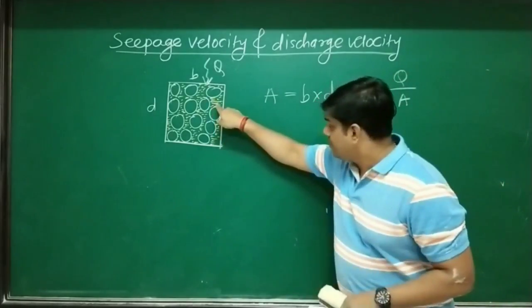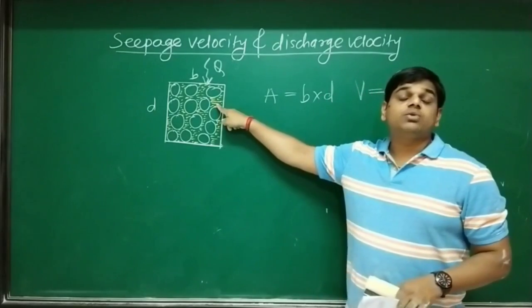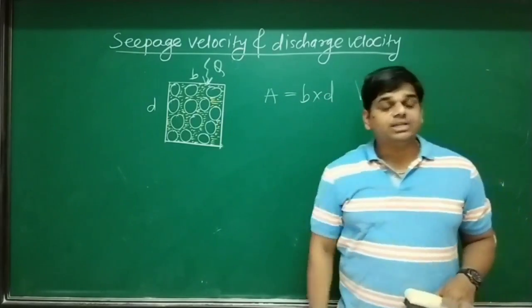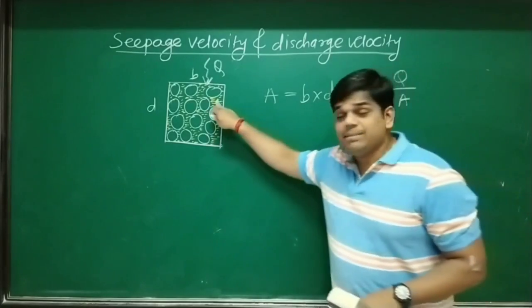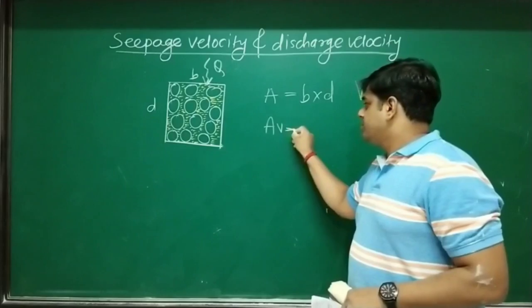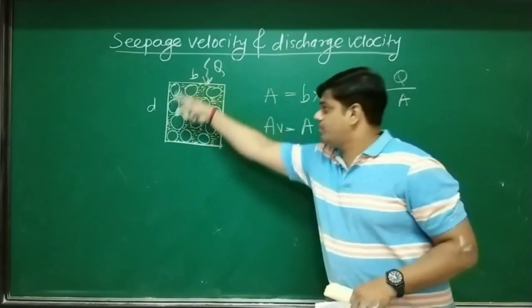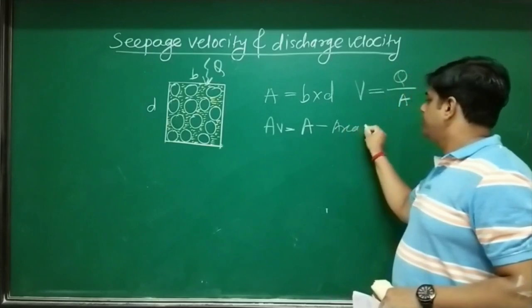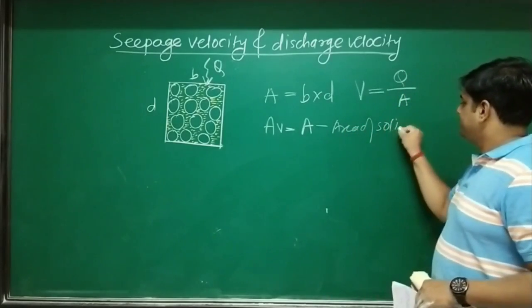Now these yellow color dots indicate void spaces through which actual flow is going to occur in a soil mass. If I'm able to get that area, the area of voids is equal to what? Total area of that block minus area of solids.